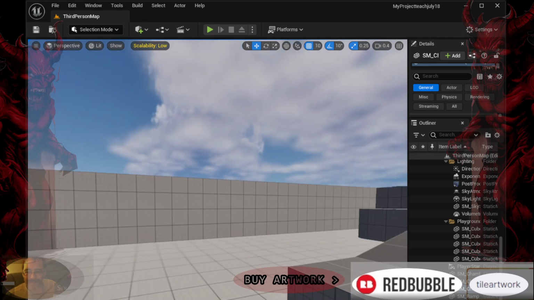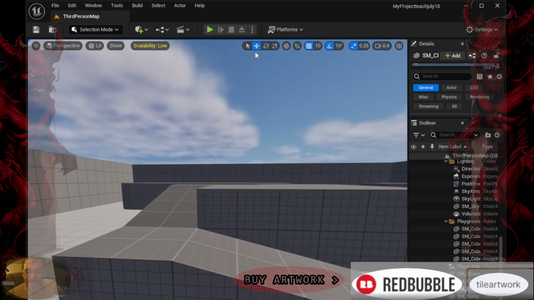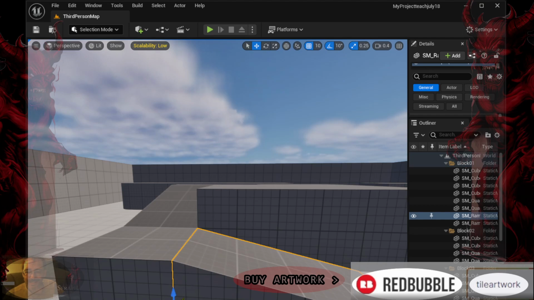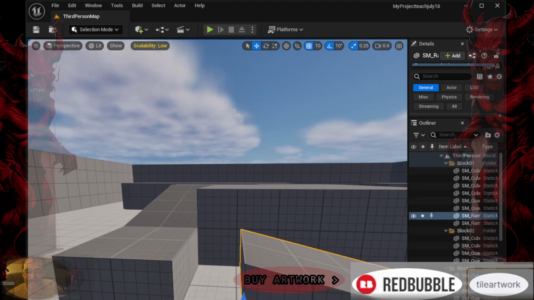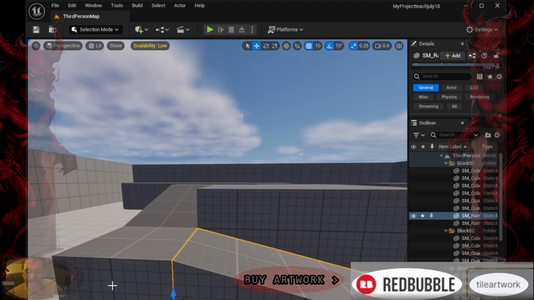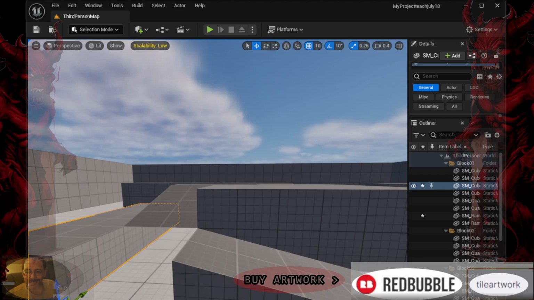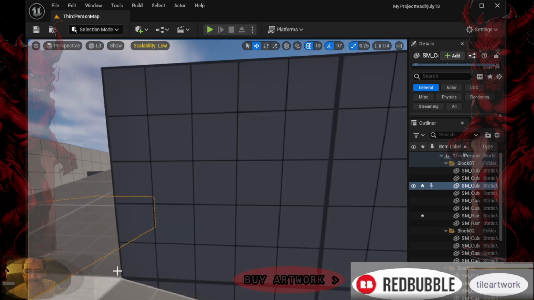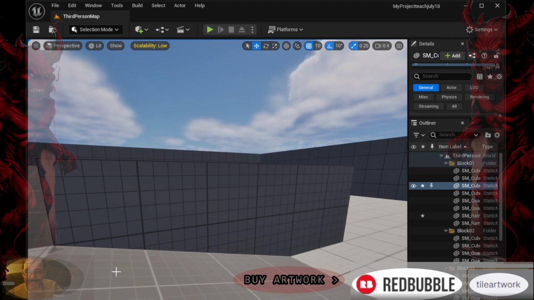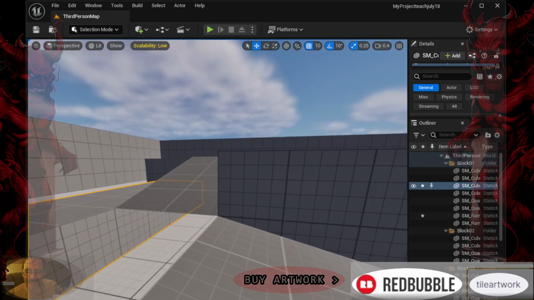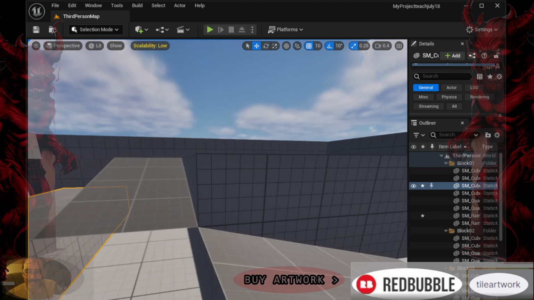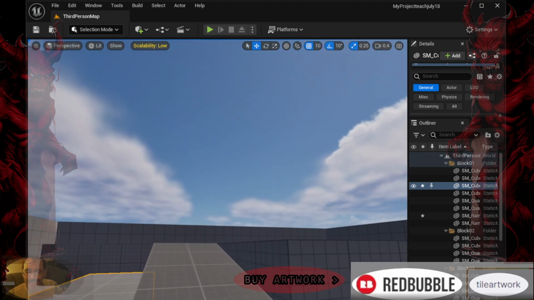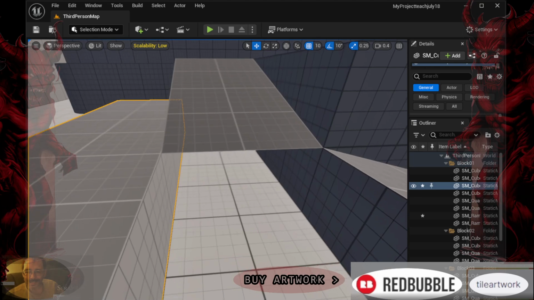2. Opening an existing project. If your project appears under Recent Projects, simply click on it to open. If not, go to the Browse tab, navigate to the directory where your project is saved, and select the project file (.uproject) to open it. 3. Accessing learning resources. In the Learn tab, explore tutorials and sample projects provided by Unreal Engine to expand your knowledge and skills.